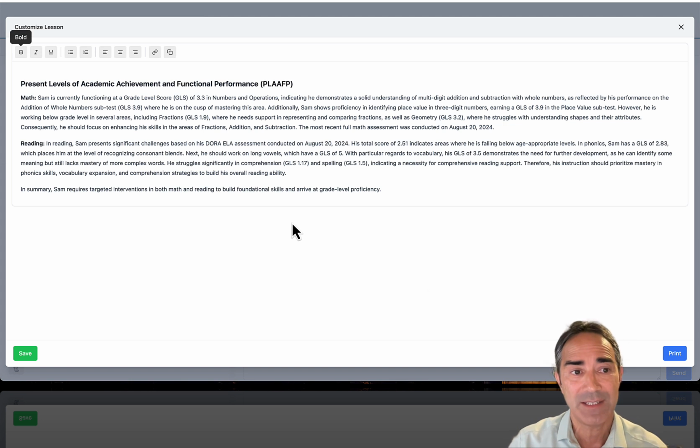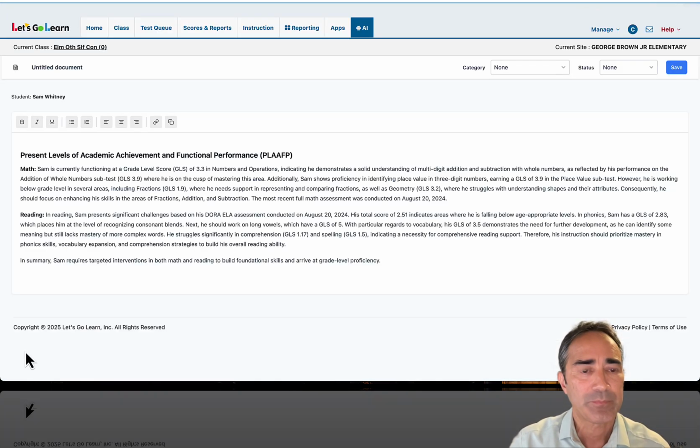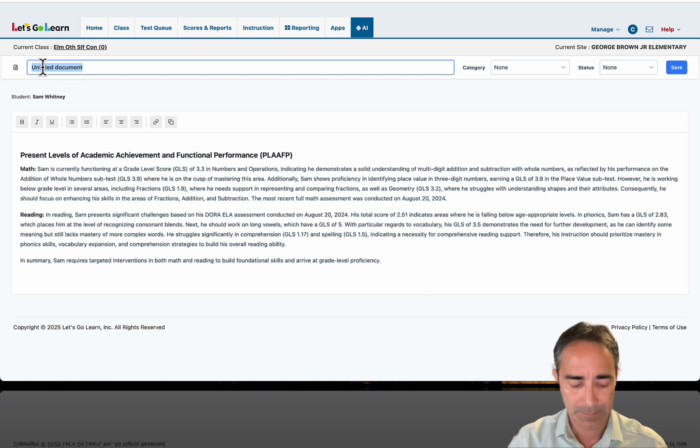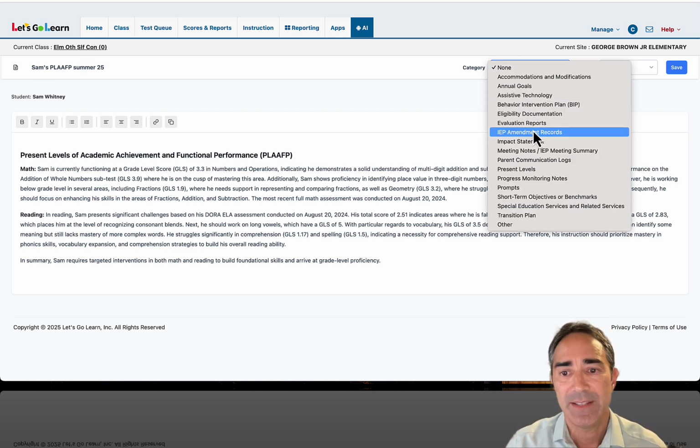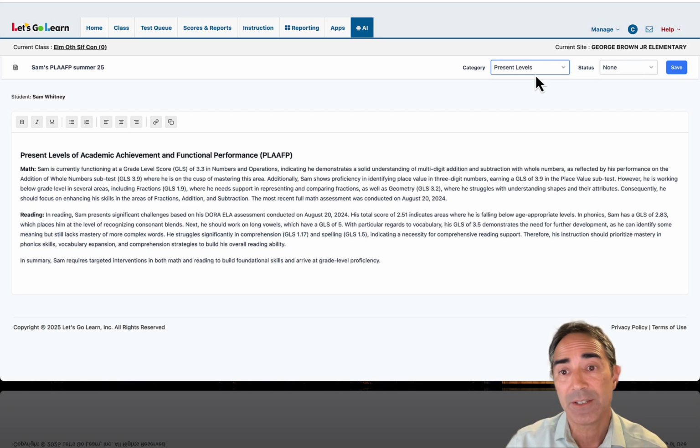So this is what's pretty amazing too. There's a whole document system stored for each teacher. So the teacher can come in here, they can modify this. Let's say I want to take out that last line there, and I can go ahead and hit save, and now I can give it a name, Sam's PLAAFP Summer 25, and I'm going to go ahead and give it a category. So I'm going to say this is a present level. Now this is also where I can start storing other documents.